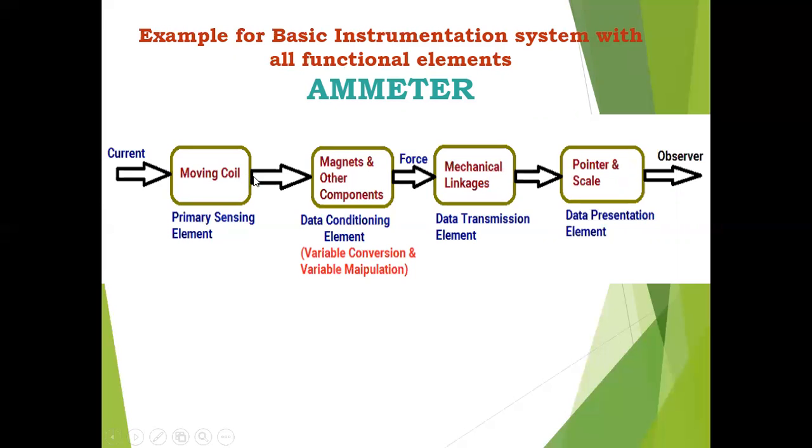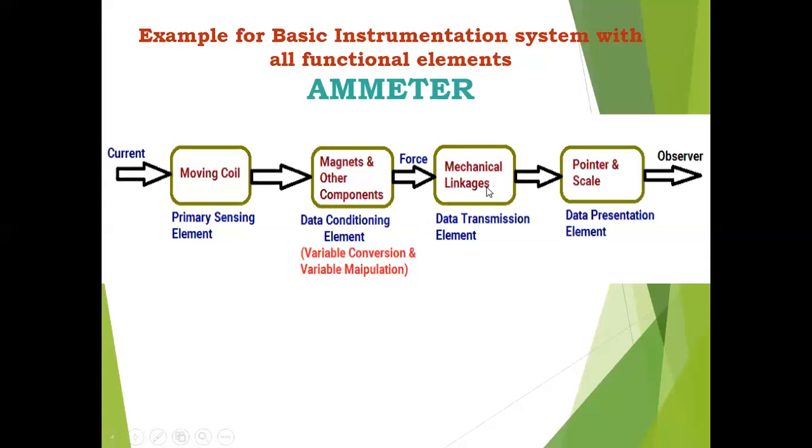From the primary sensing element, the output goes to the next level, that is variable conversion and variable manipulation. Together, as I already told you, we call it the data conditioning element. Here, magnets and other components form the data conditioning element, which delivers physical force. This force goes to the data transmission element, which here is nothing but mechanical linkages.